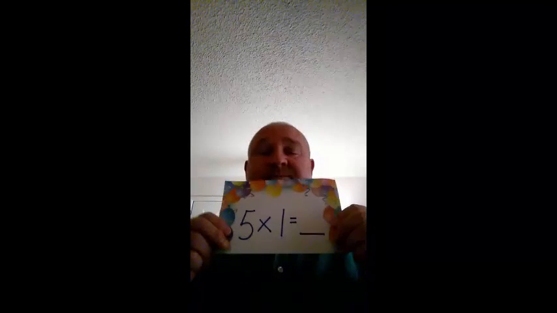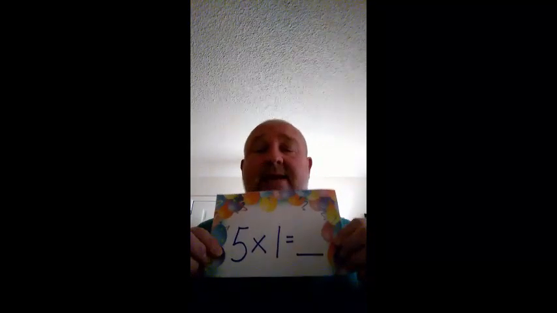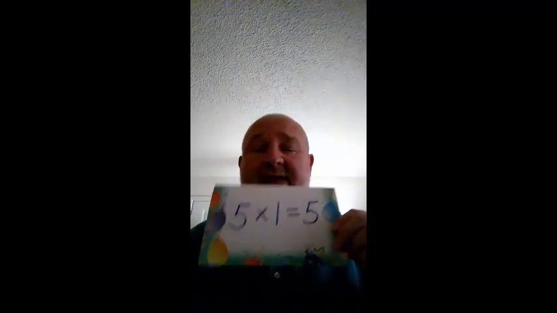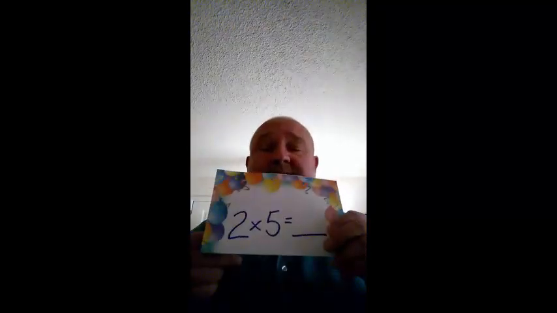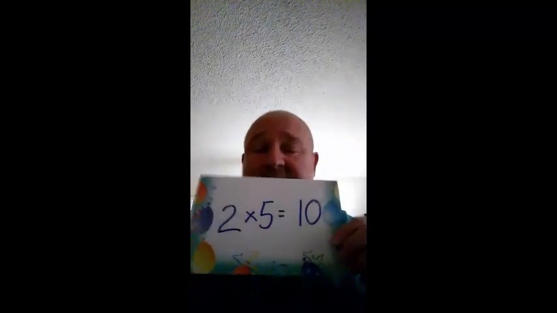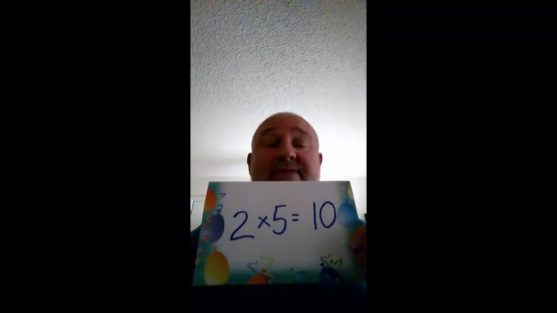Here we go. Ready? 5 times 1 is, again, 5 times 1 is, say it, 5 times 1 is 5. Next, 2 times 5 is, 2 times 5 is, and the answer, 2 times 5 is 10.